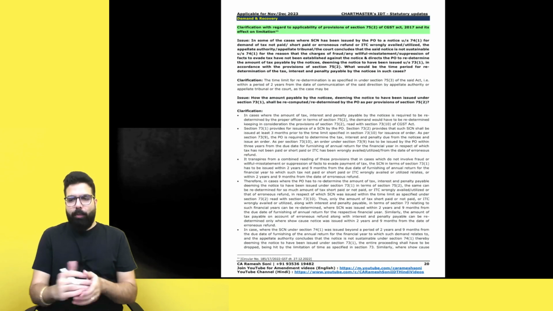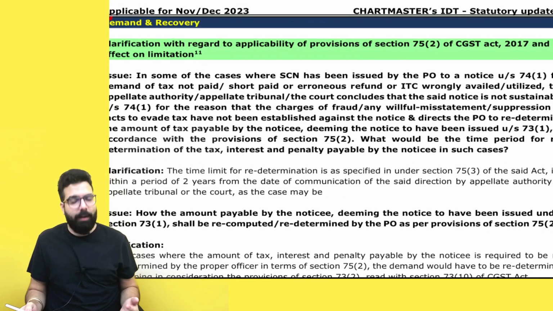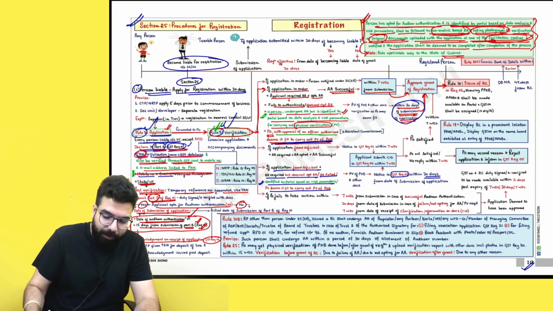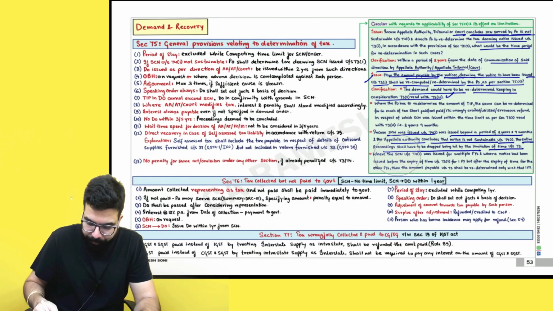Now, the next amendment is in the chapter of demand and recovery. Sir, what amendment has come in demand and recovery? Listen to me very carefully. I will show you in the chapter of demand and recovery. Please come to the chart of demand and recovery.